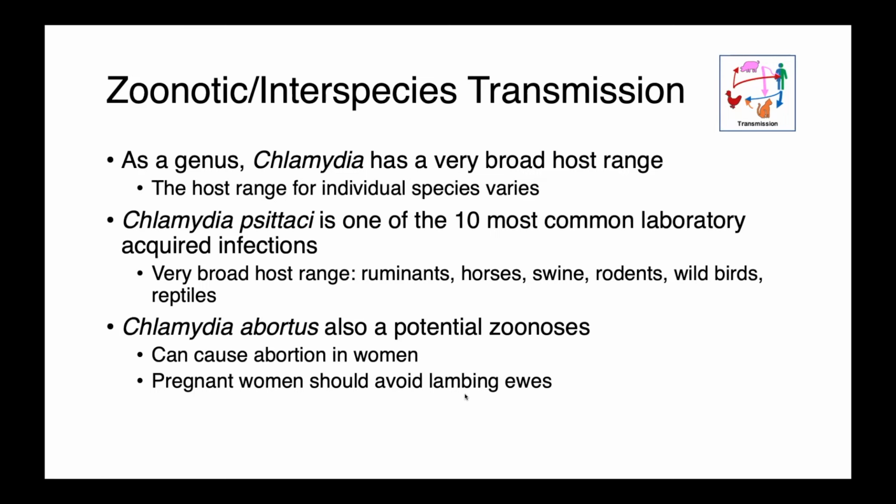Chlamydia psittaci has a very broad host range: ruminants, horses, pigs, rodents, wild birds, reptiles, and of course, people are all potentially susceptible. Chlamydia abortus is also a potential zoonosis, and in pregnant women, it can cause abortion. And so for that reason, along with a number of other agents associated with abortion in small ruminants, it's probably a good idea for pregnant women to avoid lambing ewes, particularly when abortions are occurring.